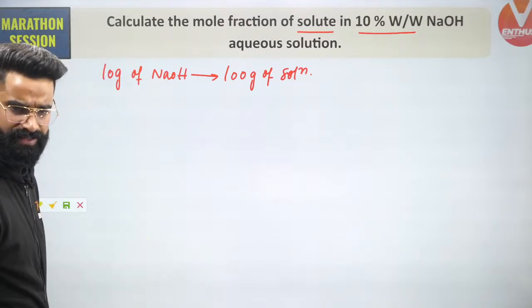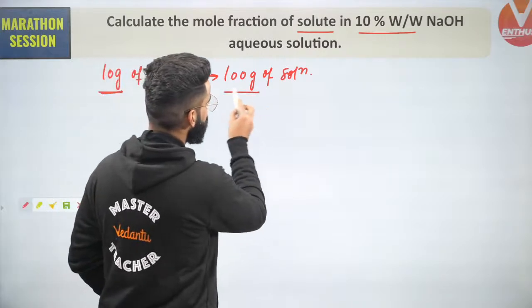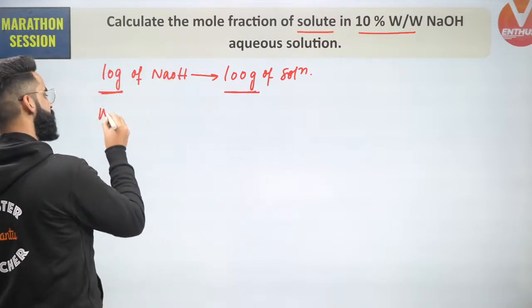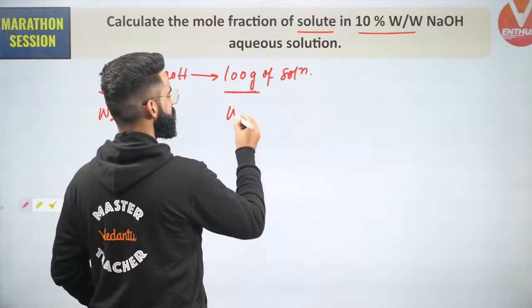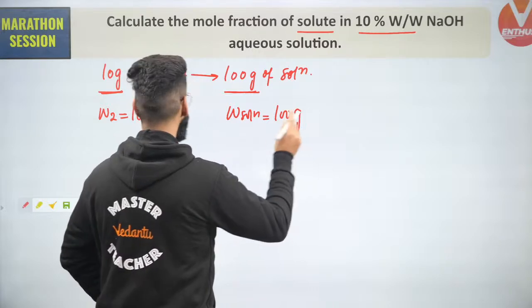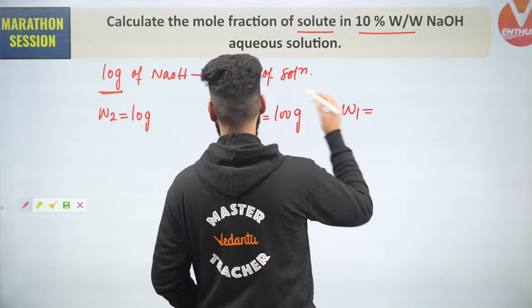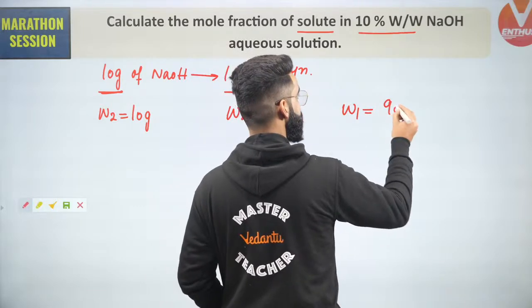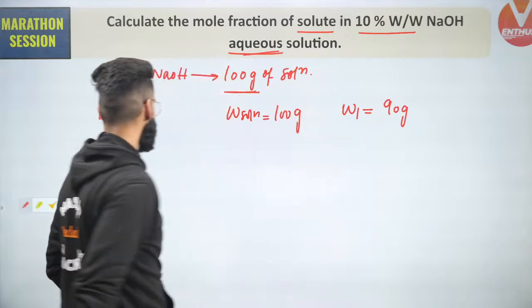Now guys, understand, can I say I got the mass of solute? Yes, can I say I got the mass of solution? Mass of solute is represented by W2, which is given to me as 10 grams. Mass of solution is simply 100 grams. Can I get the mass of solvent as well? It's going to be 100 minus 10, which is 90 grams. And what is my solvent right here? Solvent right here is water.